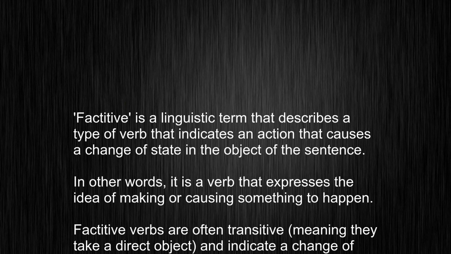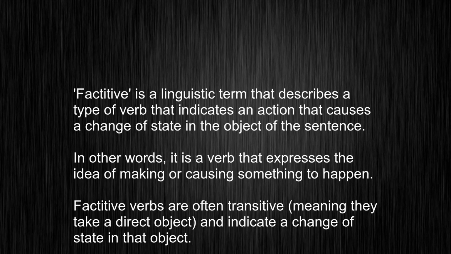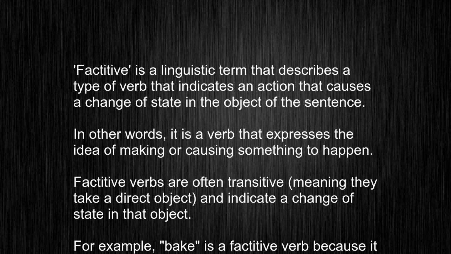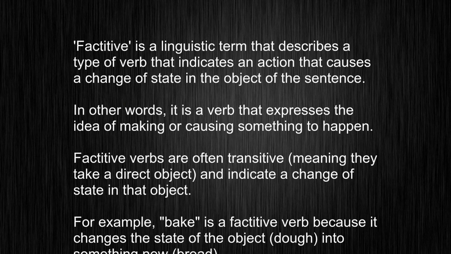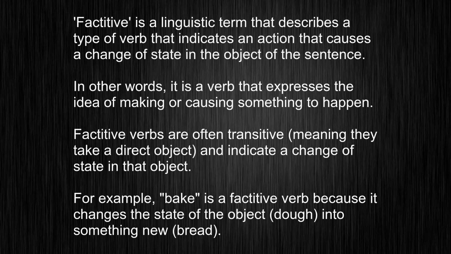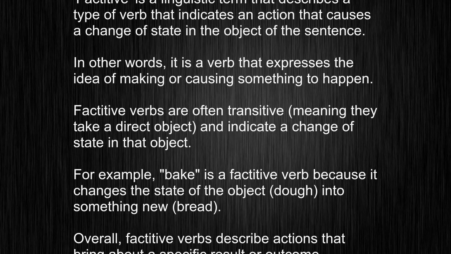Factitive is a linguistic term that describes a type of verb that indicates an action that causes a change of state in the object of the sentence. In other words, it is a verb that expresses the idea of making or causing something to happen. Factitive verbs are often transitive, meaning they take a direct object and indicate a change of state in that object.